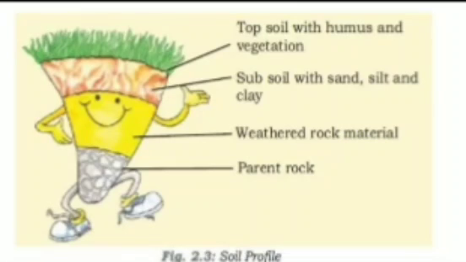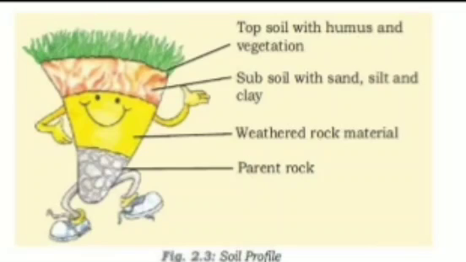So finally we can understand, the very lower part is the parent rock. First of all, this parent rock starts weathering, that is disintegrating, due to the climate and microorganisms. When this parent rock breaks into pieces, it results in weathered rock material. Later on, the process still goes on.